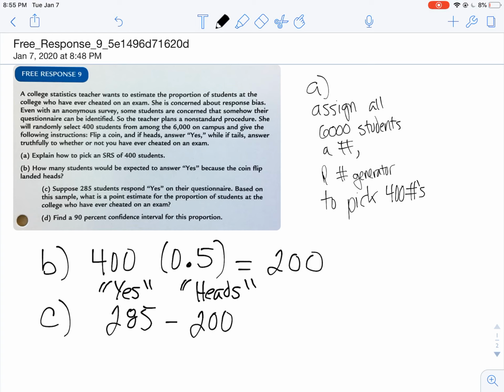If I take away those 200, I can conclude that 85 of these yeses are truthful, and 200 of them are just people who flipped heads and answered yes. That's why the statistics teacher did this: using the expected value of 200 heads, they can get a good idea of how many students actually answered yes because they were being truthful.